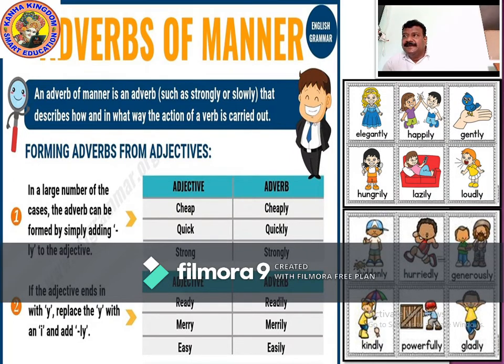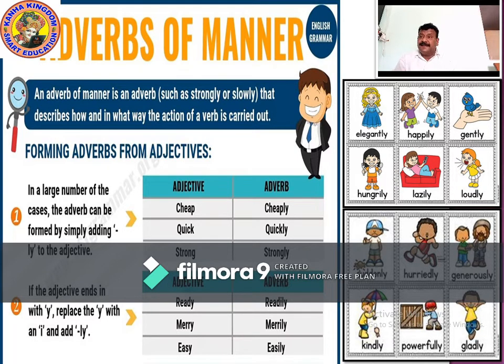You can see eagerly, happily, gently, hungrily, lazily, loudly, suddenly, hurriedly, generously, kindly, powerfully, gladly. See, these are all adjectives which have been made into adverbs. We have formed adverbs from adjectives by adding ly. You can see the list, write it down.